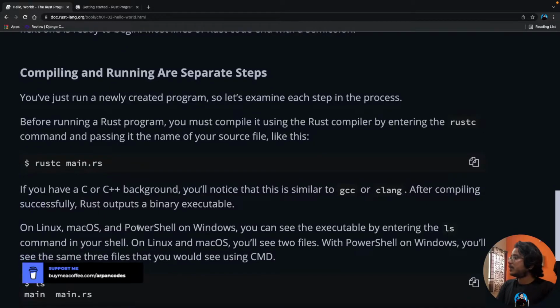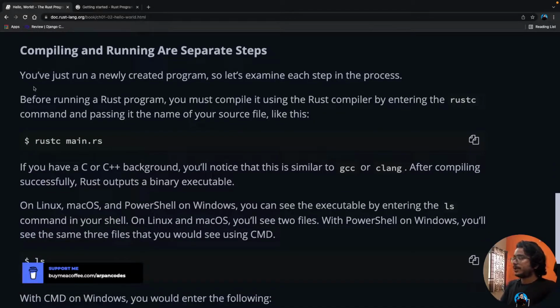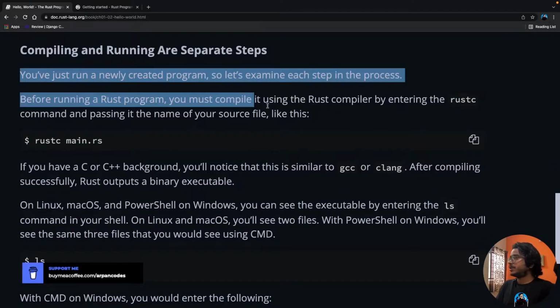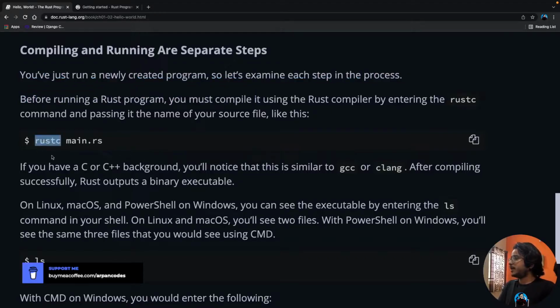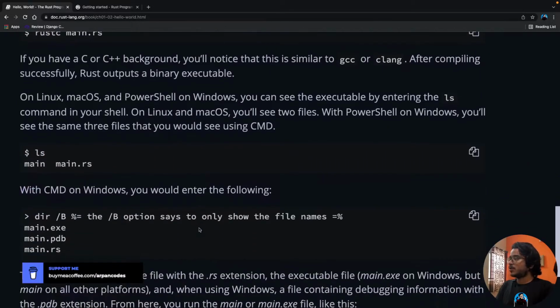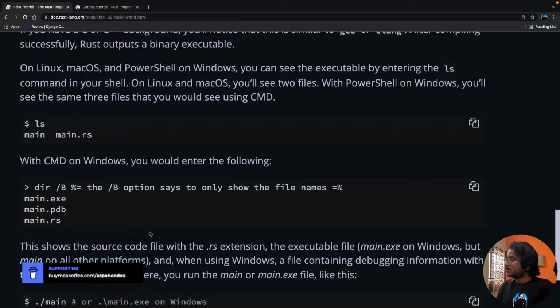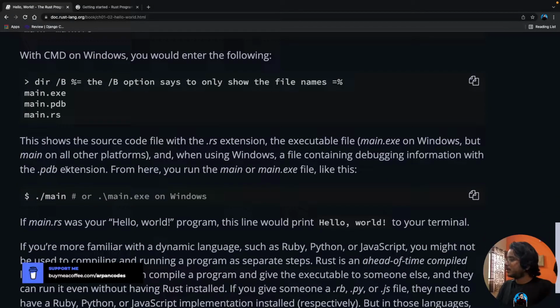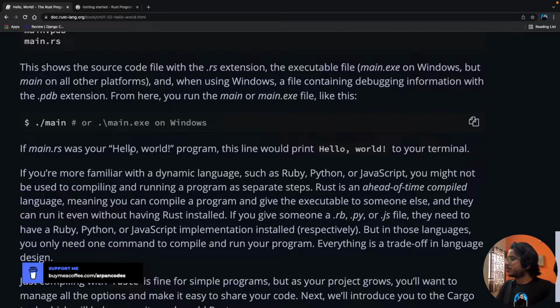Okay. Compiling and running are separate steps, right? So we use rustc to compile, then we will normally run the program like an executable file, right? So yeah, that's the thing. And this shows the source code file with the executable. If your main.rs was your hello world program, this line should print hello world to your terminal.